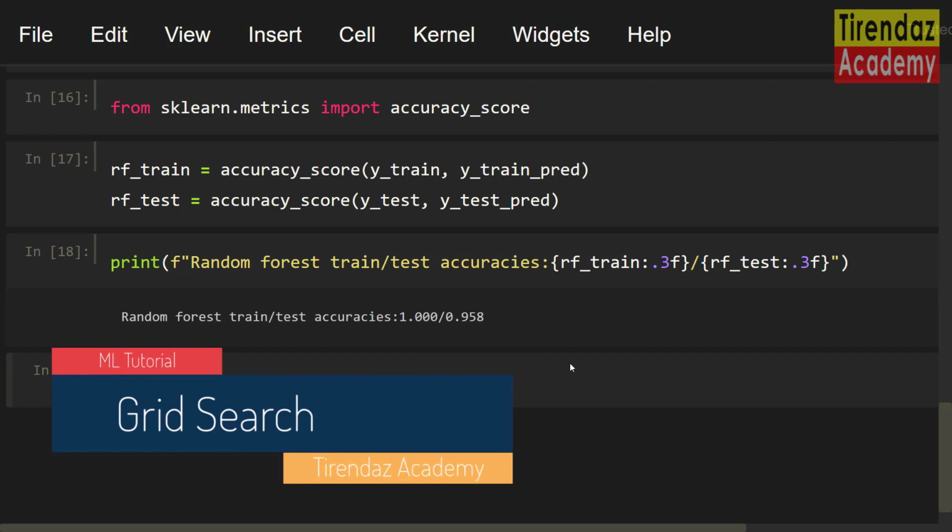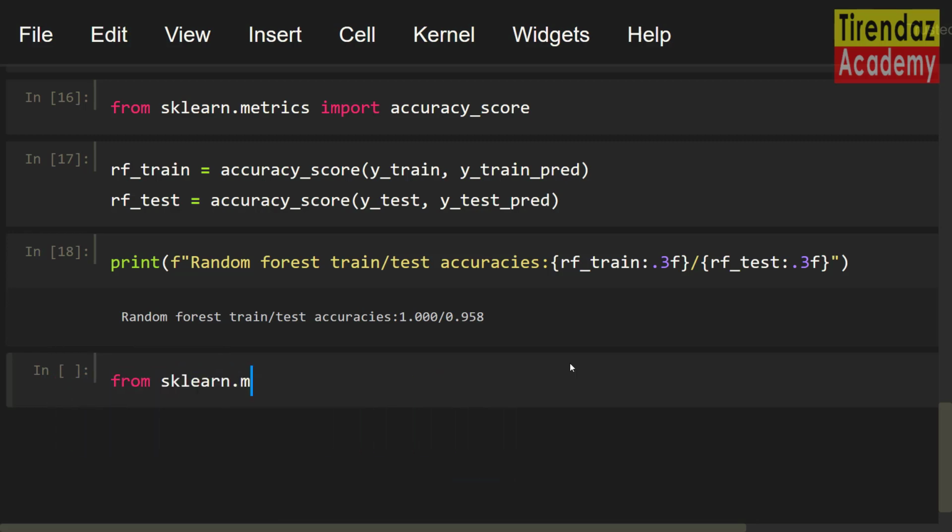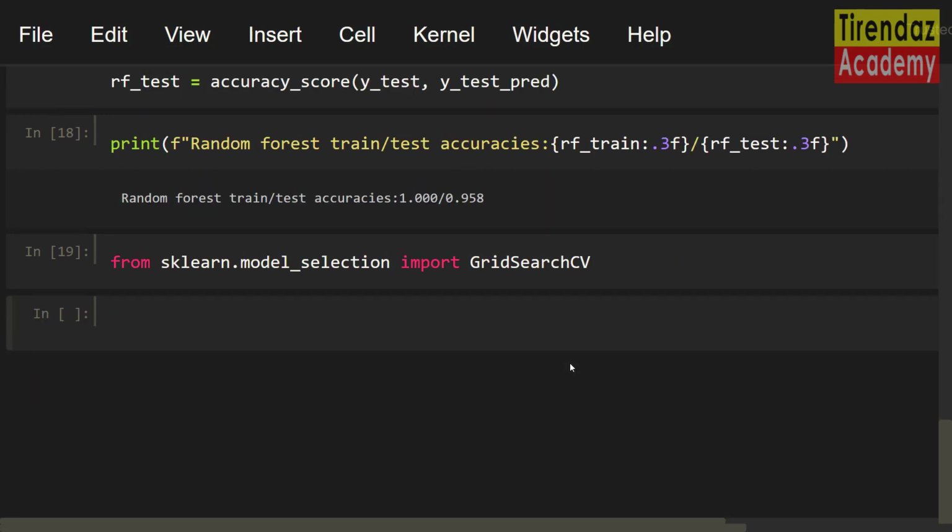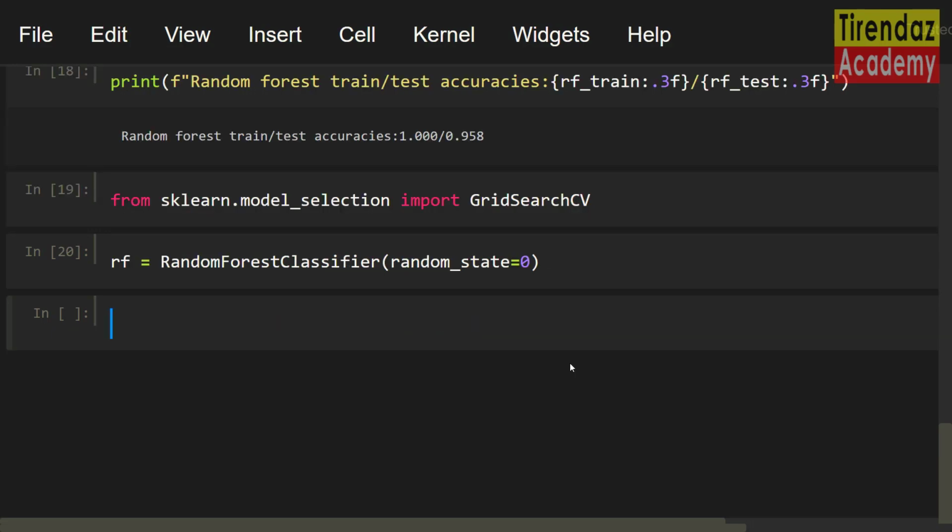To build a better model, I'm gonna use the grid search technique. Let's import GridSearchCV from sklearn.model_selection. Now I'm gonna create an object from RandomForestClassifier. rf equals RandomForestClassifier. For the random_state parameter, let me set 0. Okay, now let me create a parameters variable which contains the values of the parameters.